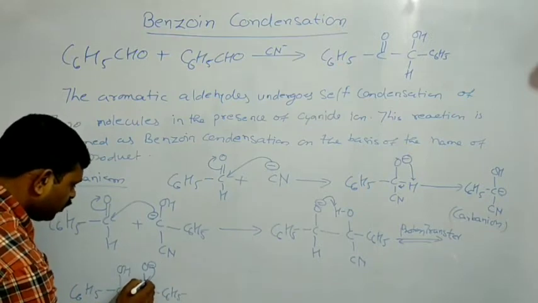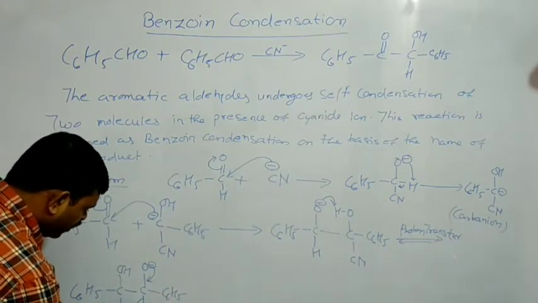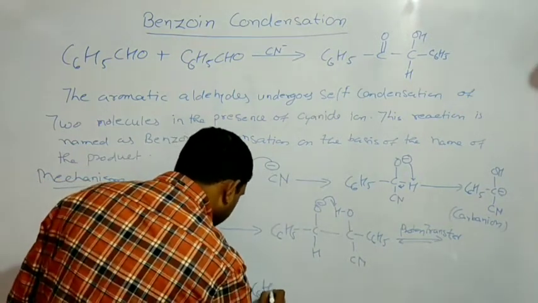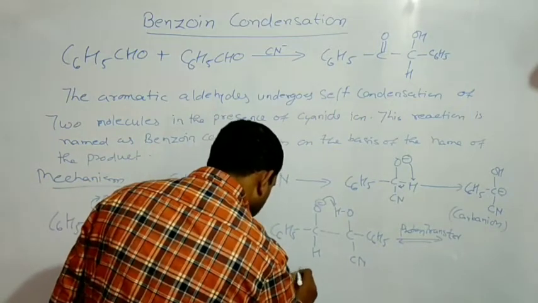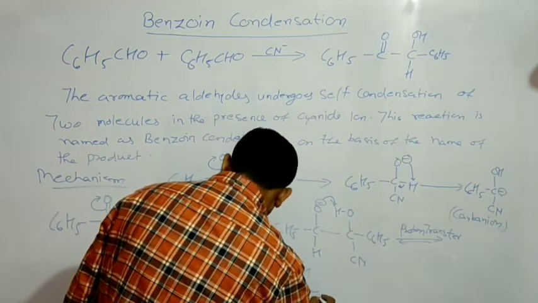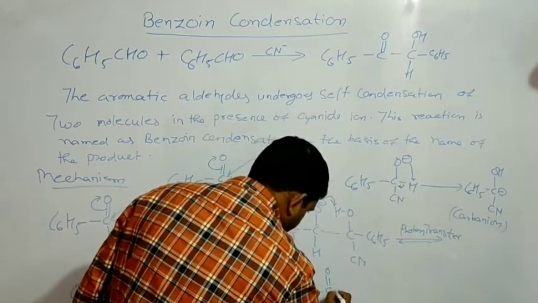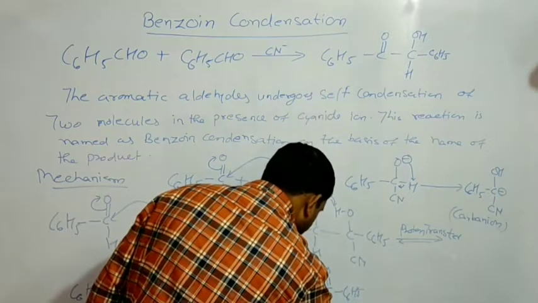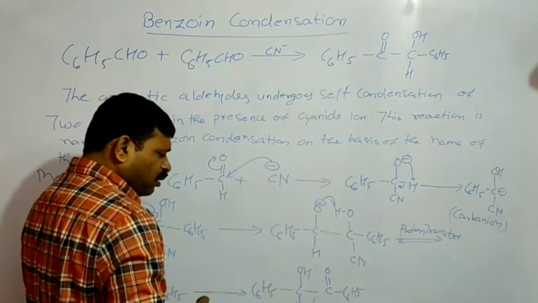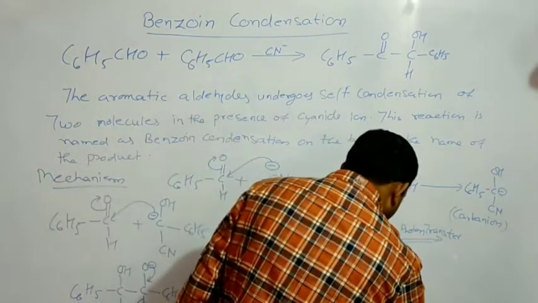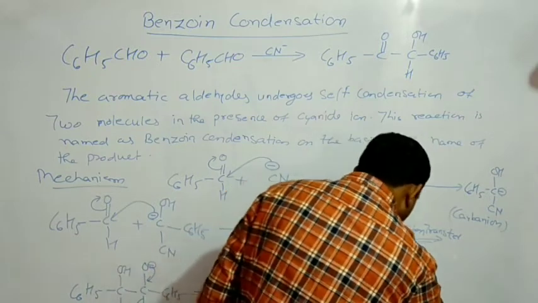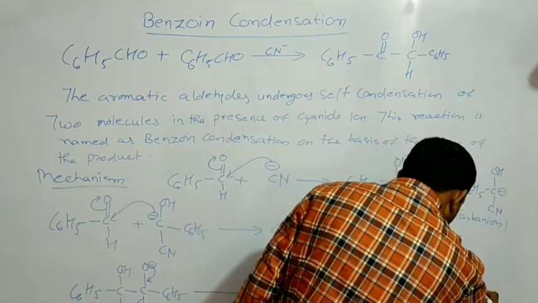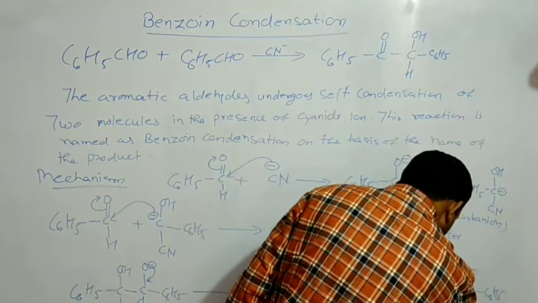Now this electron goes to this bond and the cyanide leaves the molecule, and we will obtain the product benzoin in the following way. This is the benzoin. If the oxidation of this benzoin is carried out, then we will obtain the product benzil. This is benzil.